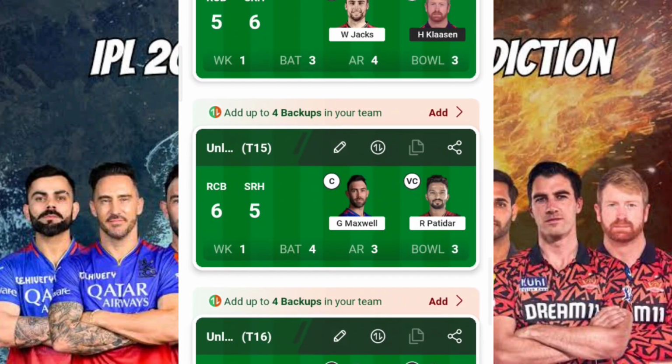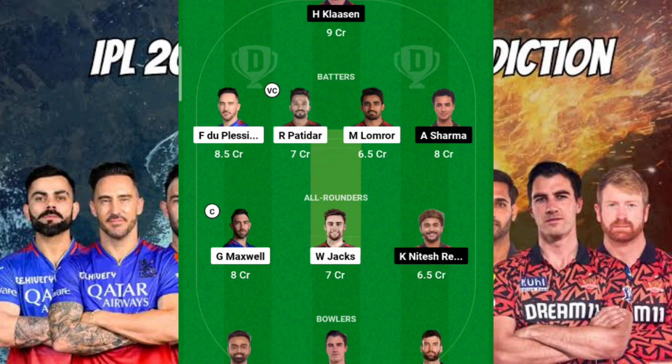Coming to the 15th team, this is once again different. Once again I'm applying a pure one to one towards the RCB side itself. Here I'm making Glenn Maxwell my captain and Rajat Patidar my vice captain, expecting Virat will lose his wicket very early, and probably it will be Jaydev Unadkat or Pat Cummins. This is one consideration that we should consider here.